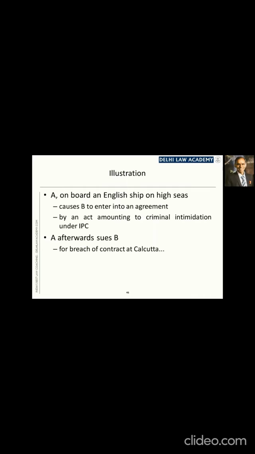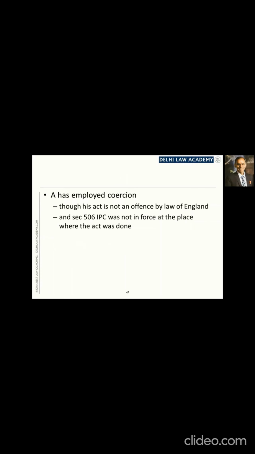The question is whether a contract had come into force when they entered into an agreement. No doubt they entered into an agreement, but does that agreement amount to a contract? Because only a contract can be enforced by law, not every agreement. The illustration says that A has employed coercion.